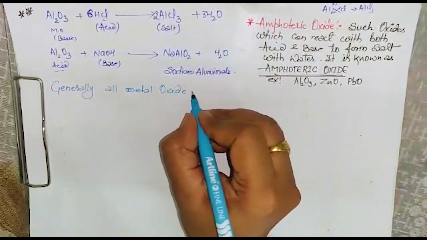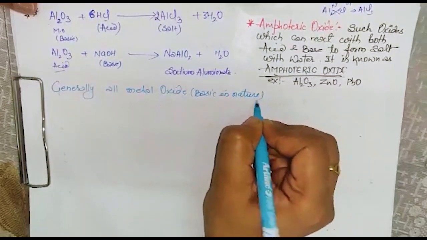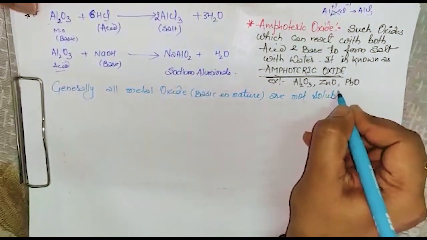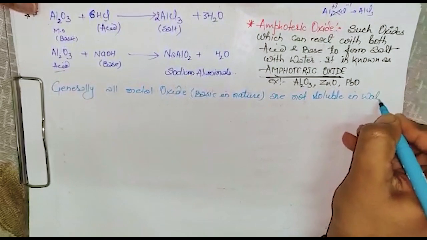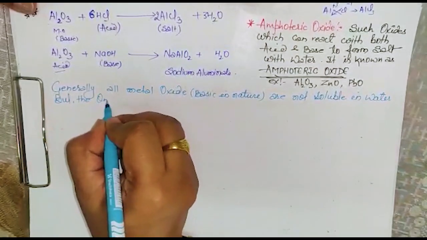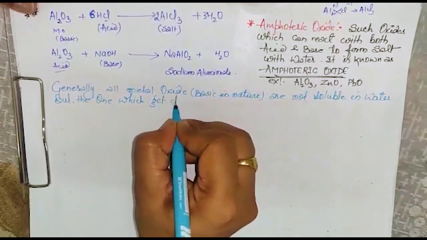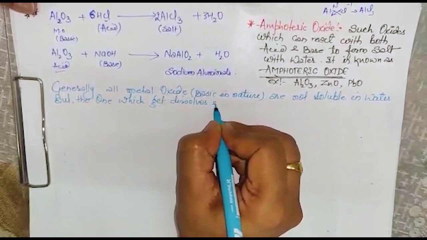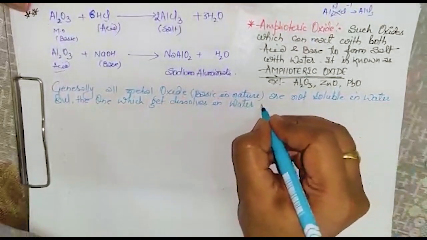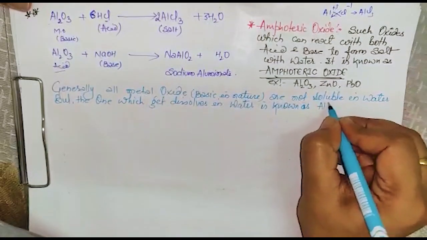Metal oxides which are basic in nature are mostly not soluble in water, but the ones which get dissolved in water are known as alkali.